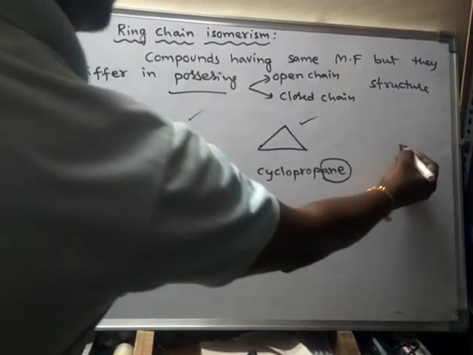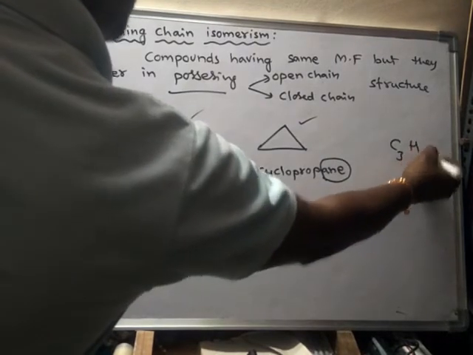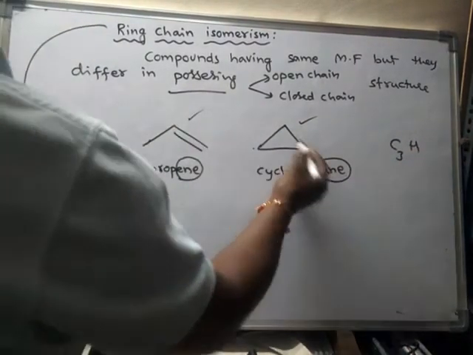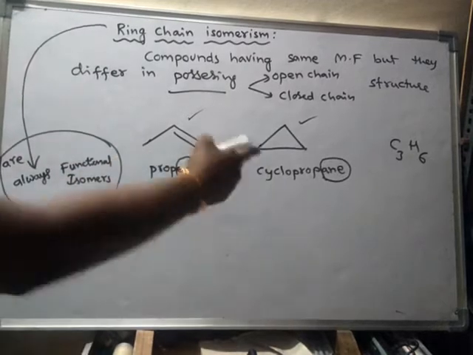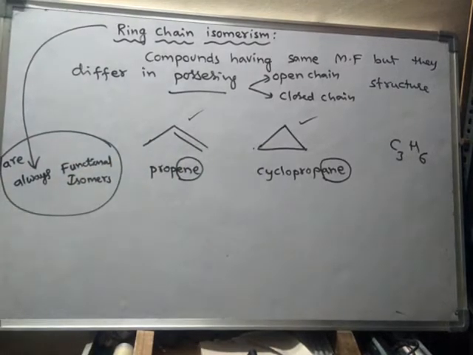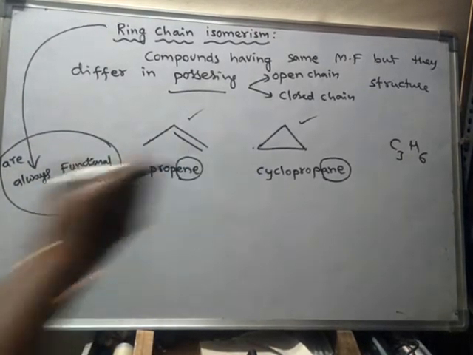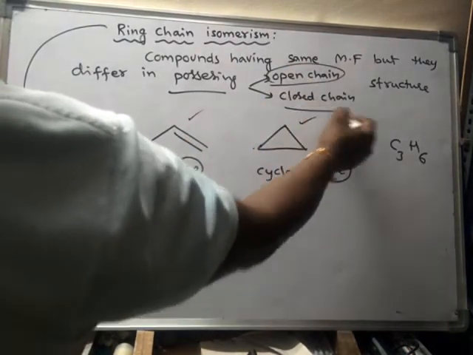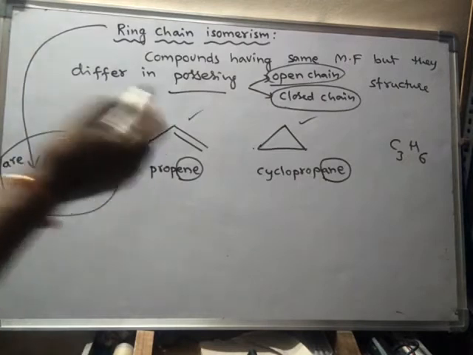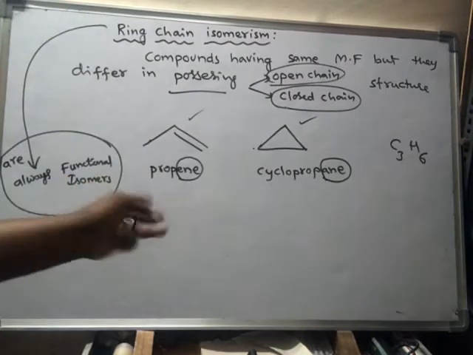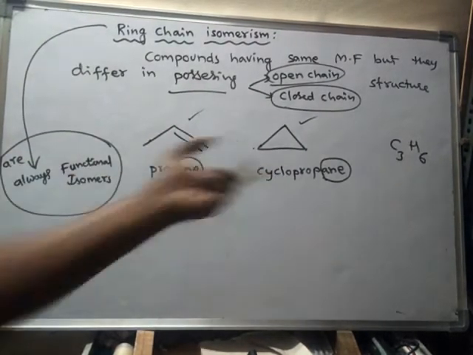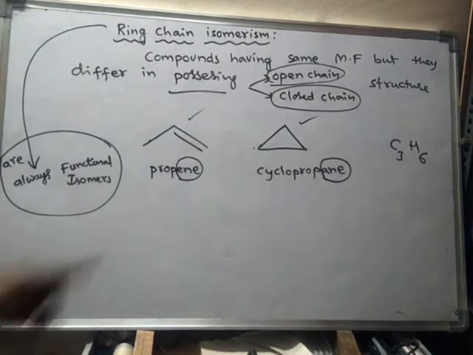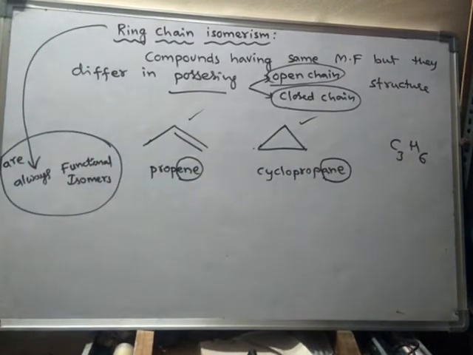They possess the molecular formula C3H6. Both of them possess the same molecular formula. They differ simply in that one is open chain and another is closed chain. Due to this, the functional group also differs, one is an alkene group and another is an alkane group.